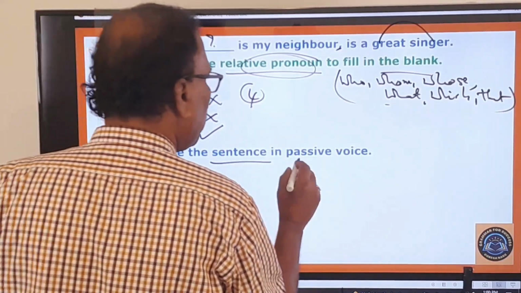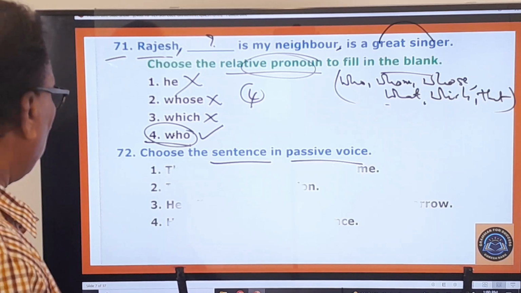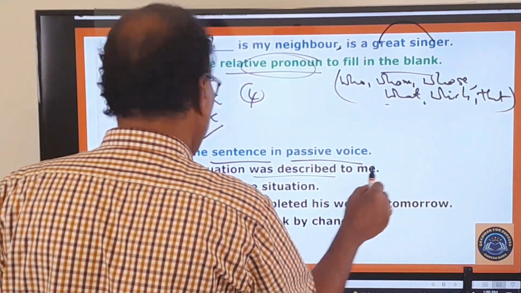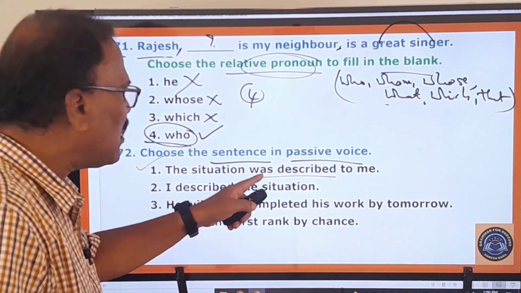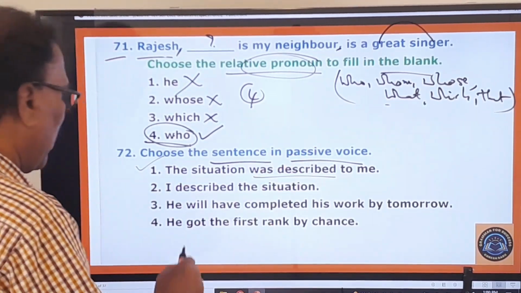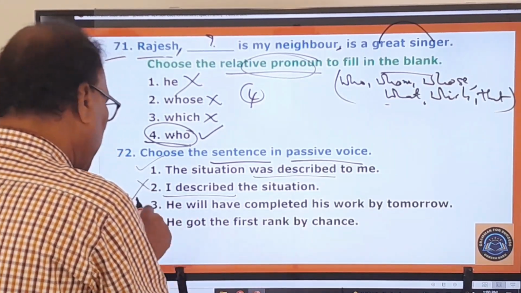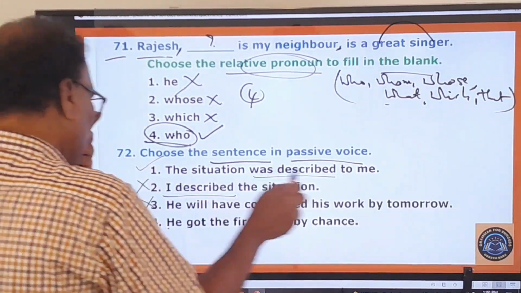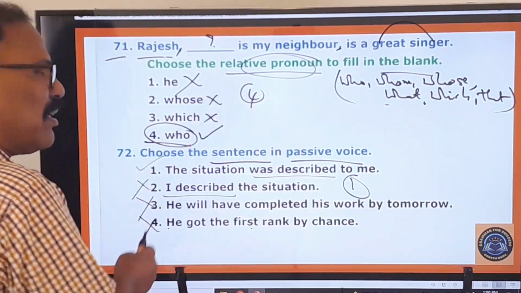Choose the sentence in passive voice. Okay, passive voice. What is that? Let us look at the options given. The situation was described to me. So the very first one is the right one, because this sentence is in the passive voice. I described, it is in the active voice. Wrong. He will have completed, it is in the active voice. He got the first rank, it is in the active. So only the first one is your answer. Second one, third one, fourth one are wrong, because they are all in the active voice.